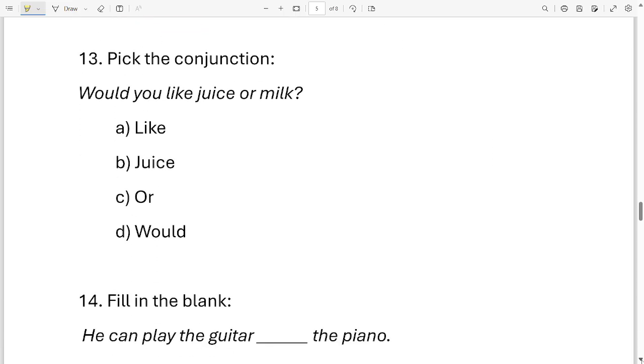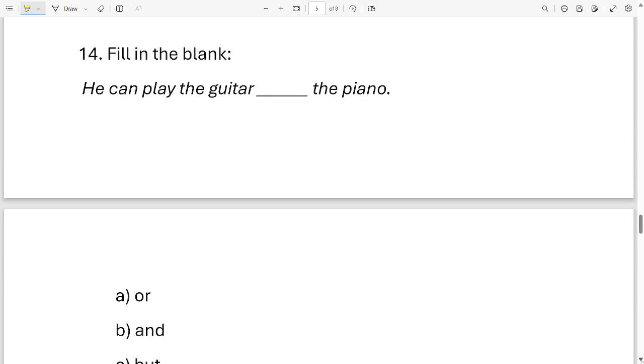Question number 13. Pick the conjunction. In this sentence, you have to identify the conjunction. Sentence: would you like juice or milk? Now identify the conjunction in this sentence. Is it juice, is it or, or is it would? Which one is it? Those who are saying option C, or, are absolutely right. Well done. And give yourself 1 mark again.